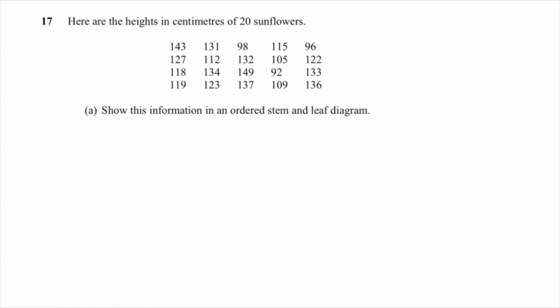Okay, we're being asked to create an ordered stem and leaf diagram from the information that we've been given. I am actually going to create 2 diagrams. The first one is just about getting every single number in. The second one will be to order it. I find if we take this approach, it may take a little longer, but you are more likely to get it accurately done. And let's be honest, many of us have time at the end of our exam, so we've got time to take on these questions. So the first thing I'm going to do is just transfer all of my information across.